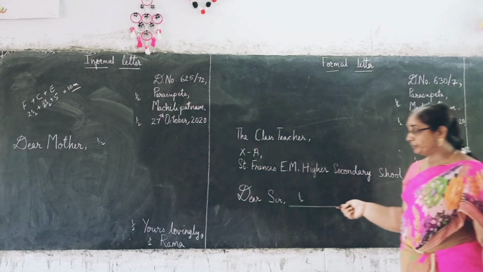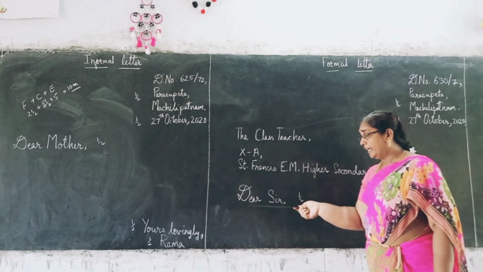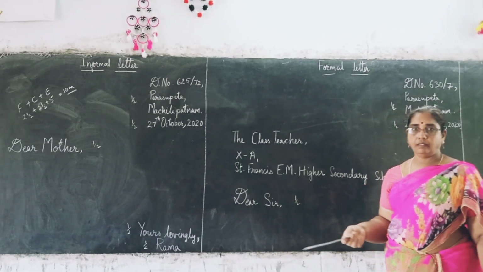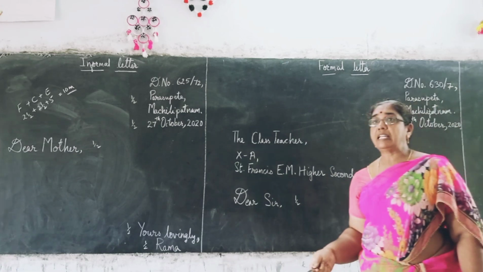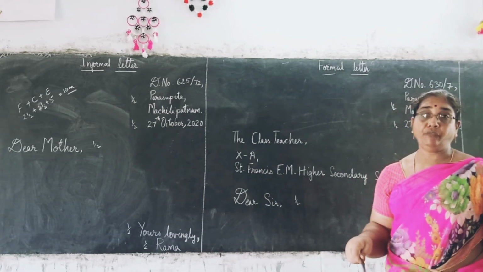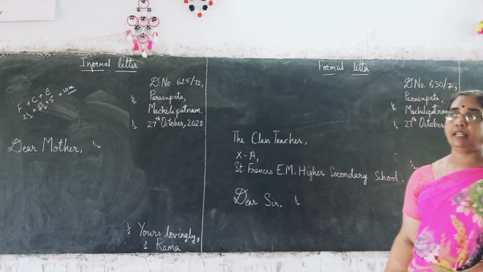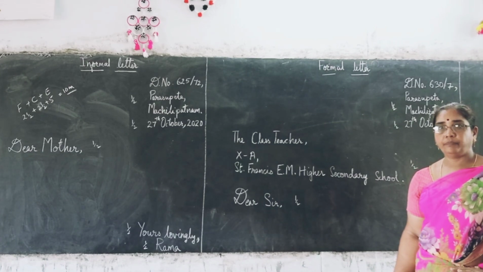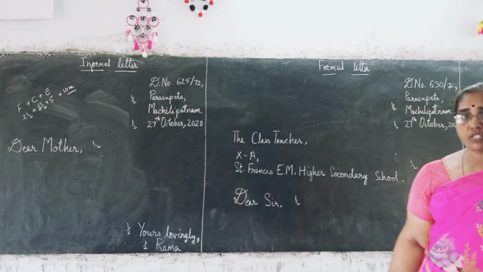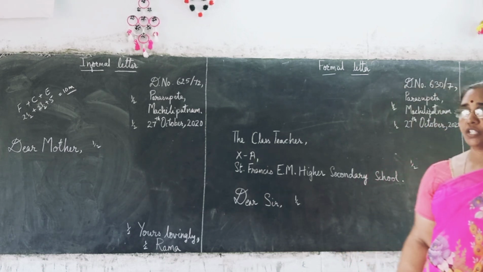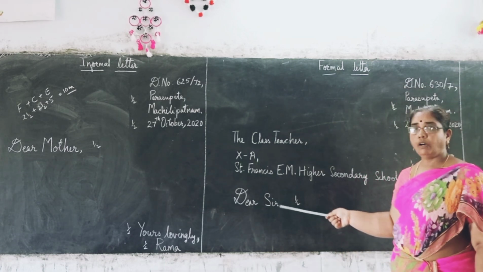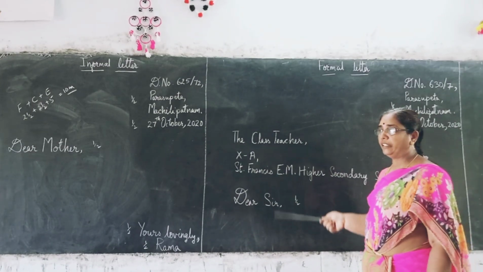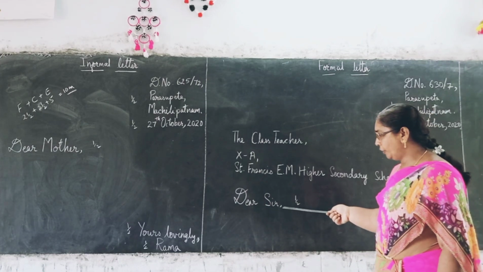So now coming to the salutation. It should be Dear Sir, Dear Sir, Dear Madam, anything. When you are writing to a sister, we don't write dear, we write Rev., R-E-V dot. In the school, when you are writing, better write Rev. Sister. You write like that. But for any other letter you write outside, in the examination you always write Dear Sir or Dear Madam. Sure. D should be a capital letter, S in Sir should be a capital letter, if it is Madam, M should be a capital letter. Then you put a comma.